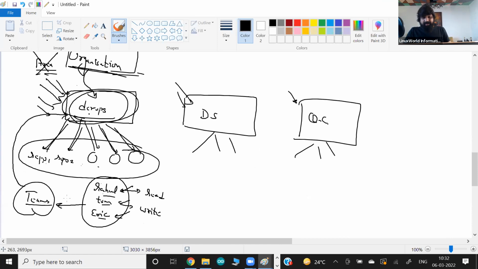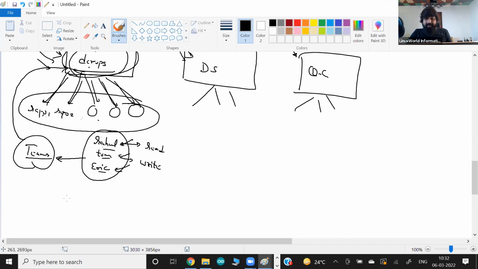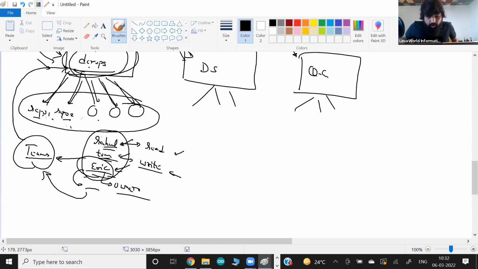I can also manage it myself, but I can create a team, and to every team member I can give different powers or rights. Or maybe I can give Eric the owner power. The difference is that Tom's write power means Tom can go into any repository, edit something, delete something, clone something, push something, pull something. But owner means they can do all the things, read and write, and additionally they can also add more members. They have the power to call more members and add them to this team. That is the meaning of owner.